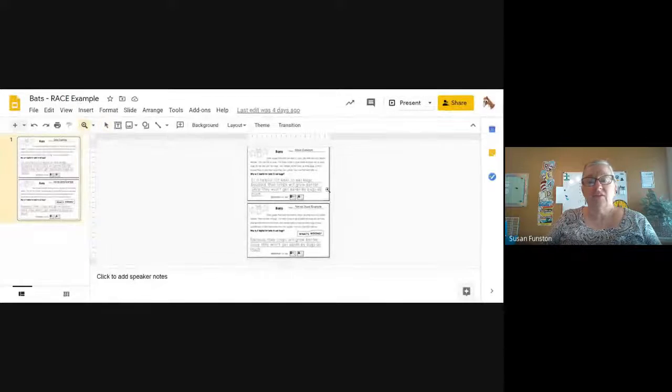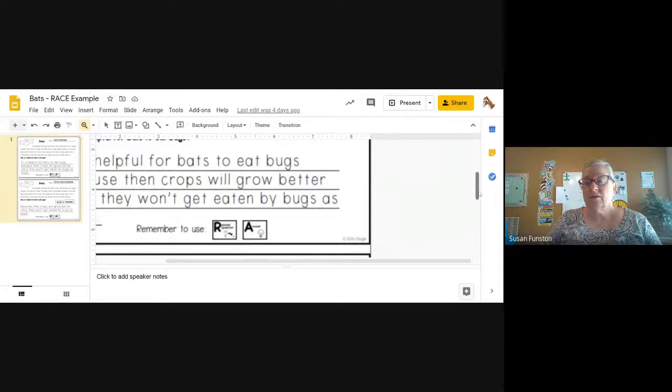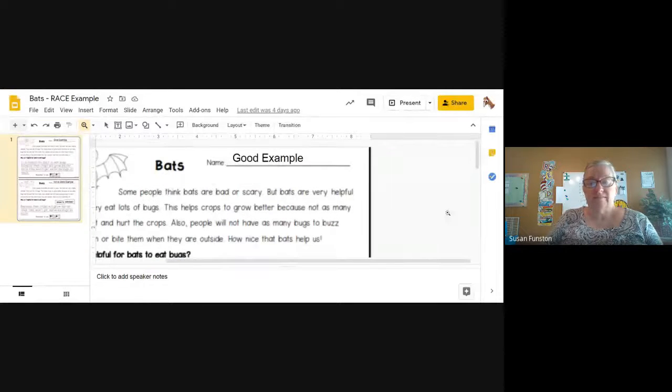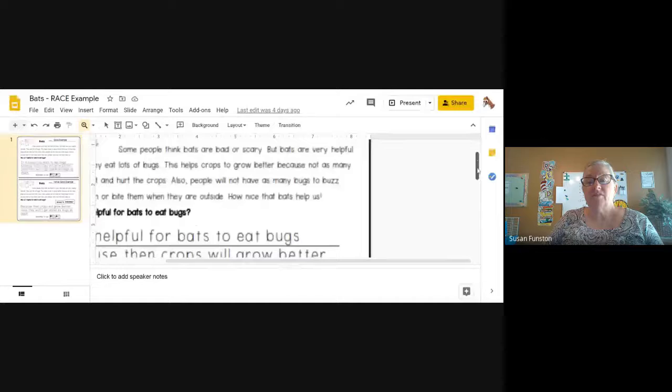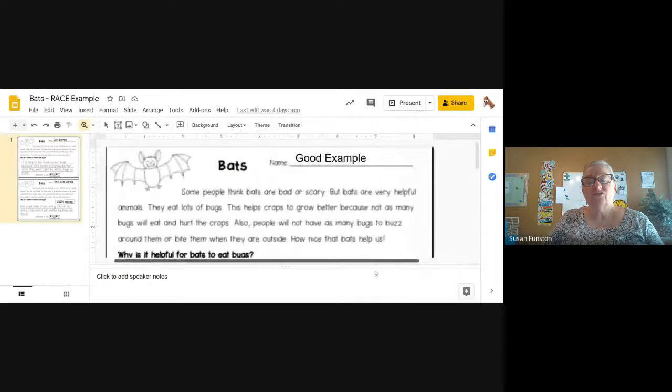Okay, so we have a passage called Bats. And you'll see at the top, it says good example. And then there is another one at the bottom that says not so good example. So let's take a look at the first one.